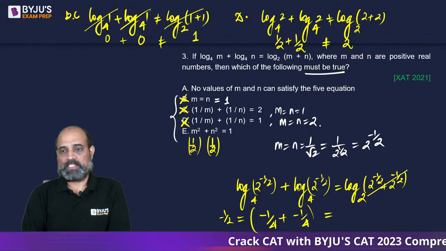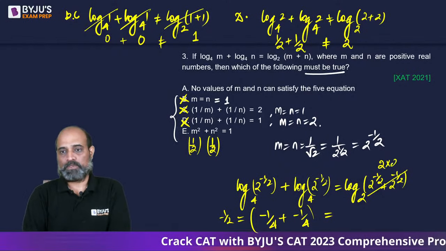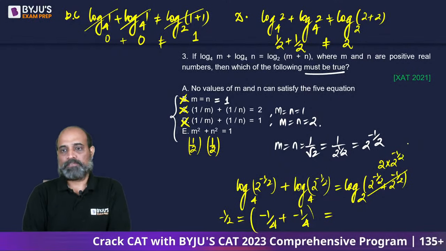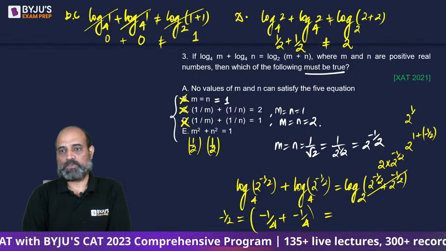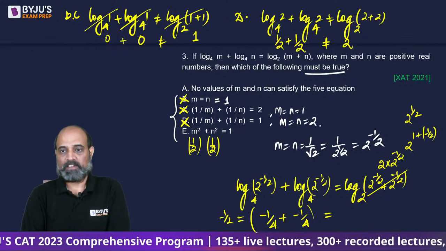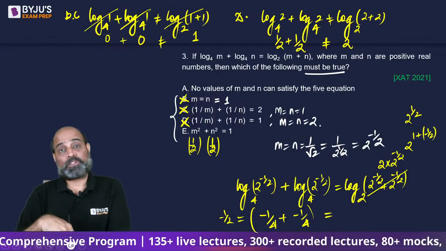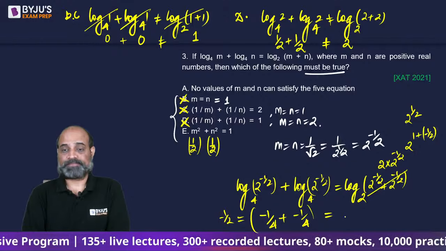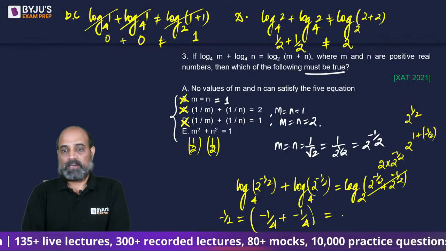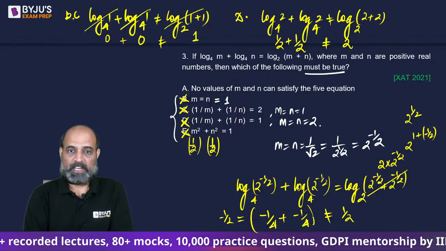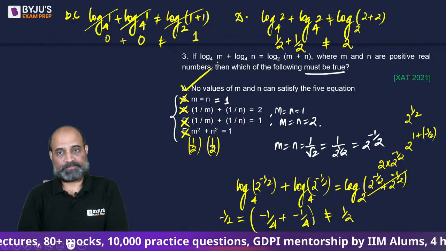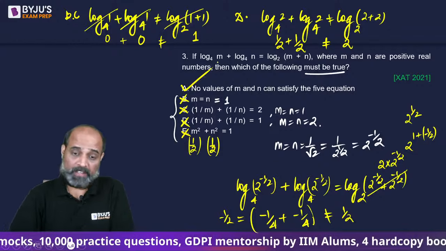So this is nothing but 2 times 2 to the power minus 1 by 2, which is same as 2 to the power 1 plus minus 1 by 2, which is same as 2 to the power 1 by 2. है ना? So log 2 to the power 1 by 2 to the base 2 will result in 1 by 2. So they are not same. So E भी नहीं होगा. A becomes your answer. Okay.